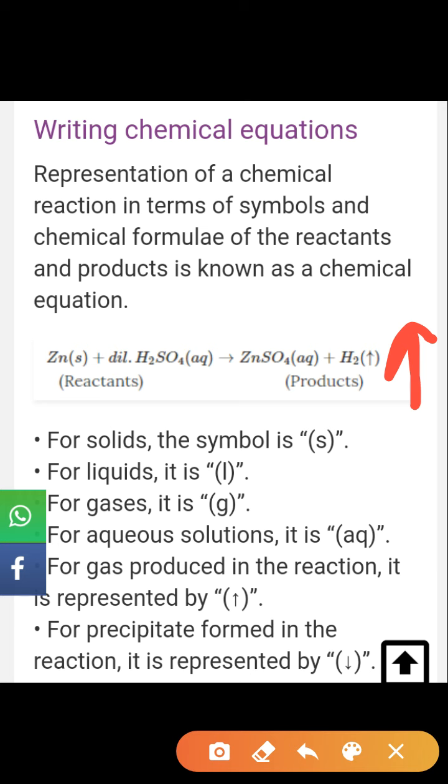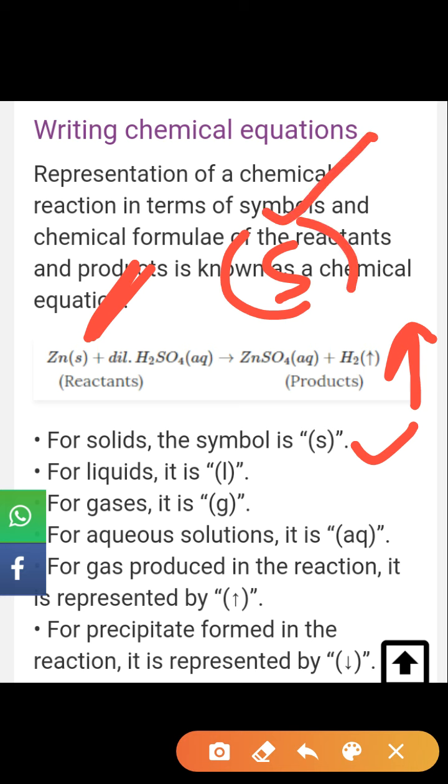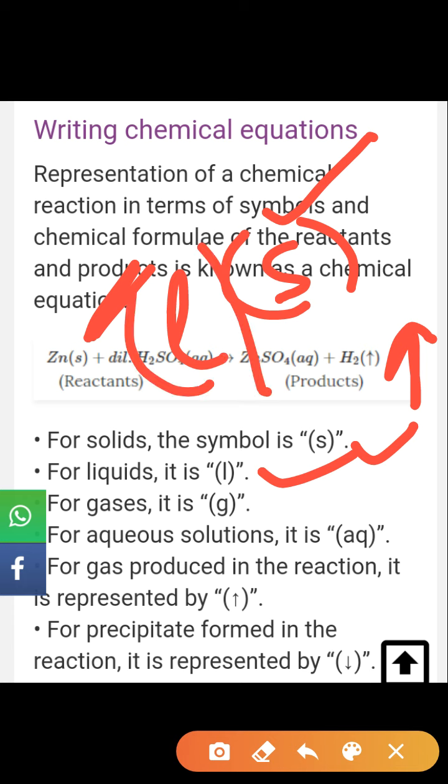We use the symbol S for solid. Okay. In this example, you can see zinc in the form of S. It means that zinc is in solid form. For liquid, we write a small l in brackets. Okay. For gas, a small g. For aqueous solution, aq.